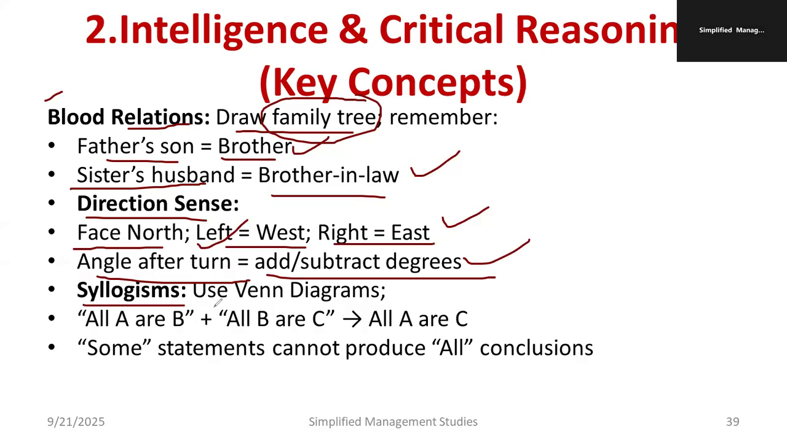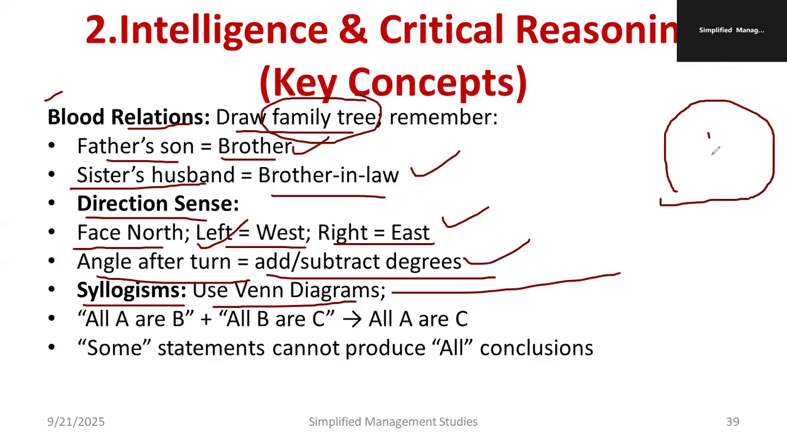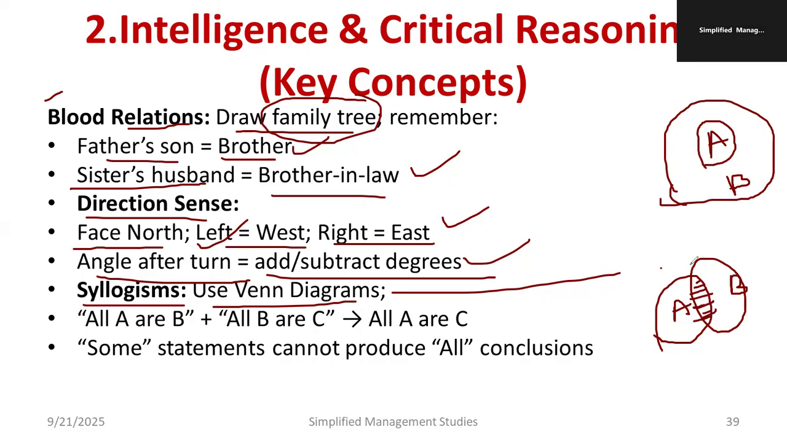Similarly, syllogisms. Use a Venn diagram. For example, we can say A is a subset of B and B is a superset of A. This is actually called a Venn diagram. We can write A union B, A intersection B, for example. Just an example I am telling you. People like coffee and tea: we can say A intersection B, this area is the common area where people love both the things.